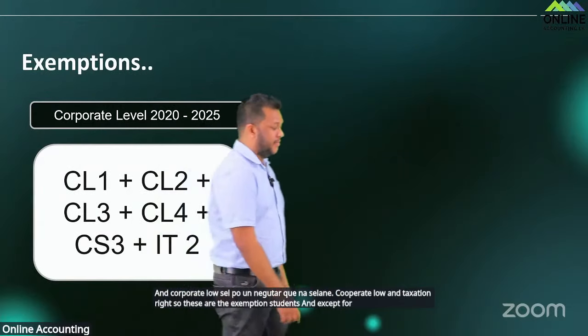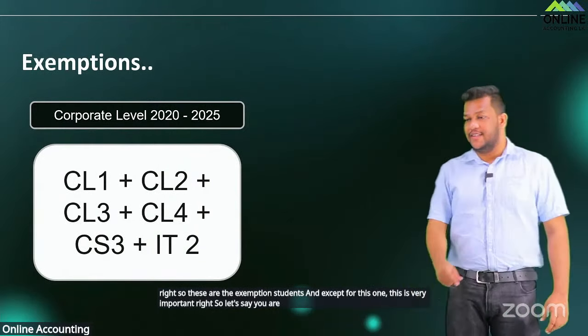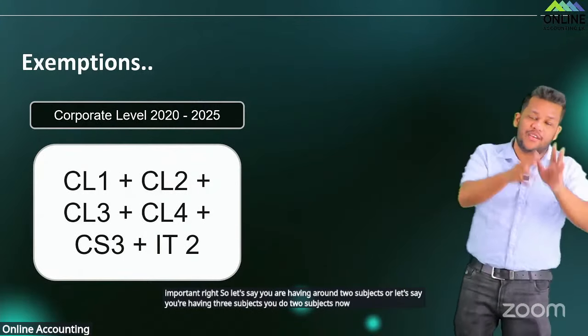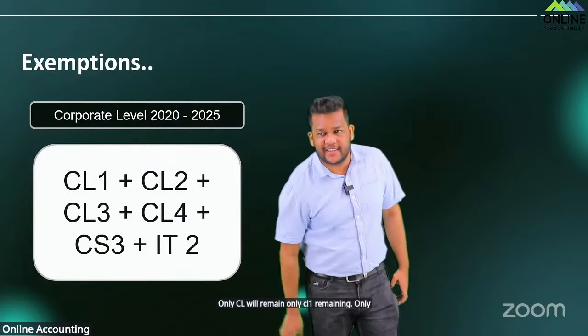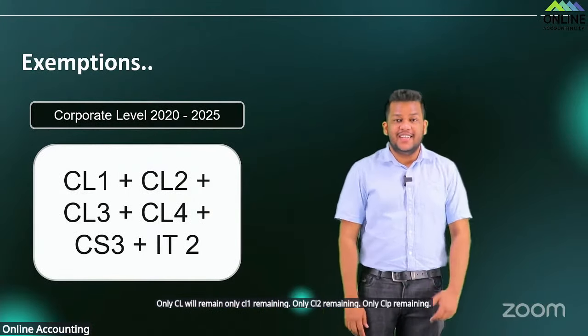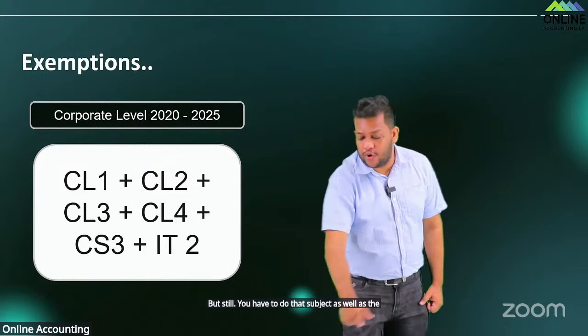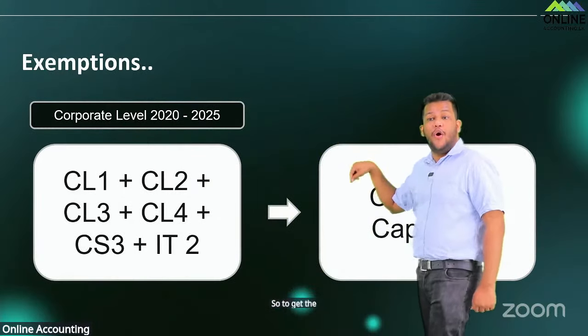This is very important, right? So let's say you are having around 2 subjects, or let's say you are having 3 subjects. You do 2 subjects now. Only CL4 remaining, only CL1 remaining, only CL2 remaining, only CL3 remaining. But still, you have to do that subject as well as the capstone. So to get the exemptions for corporate capstone,